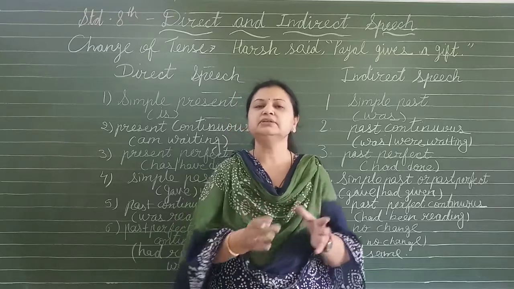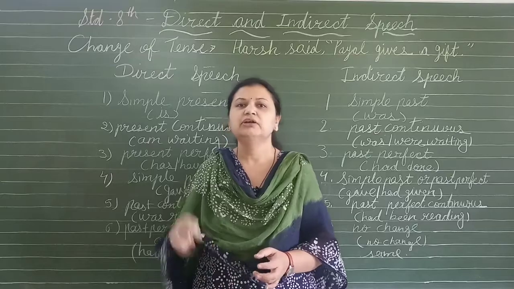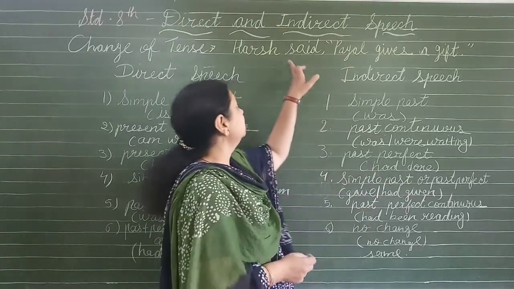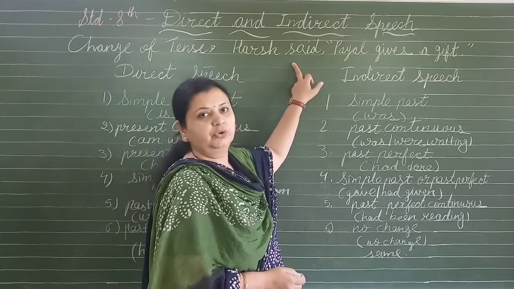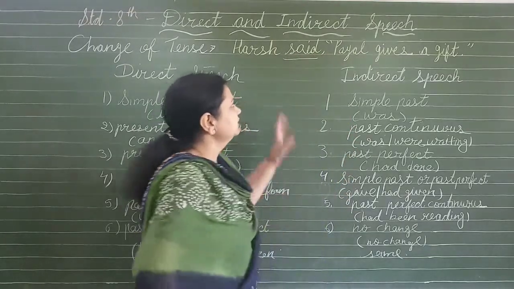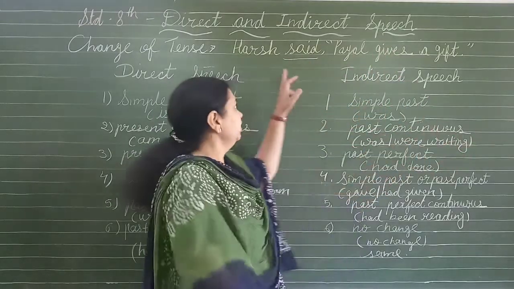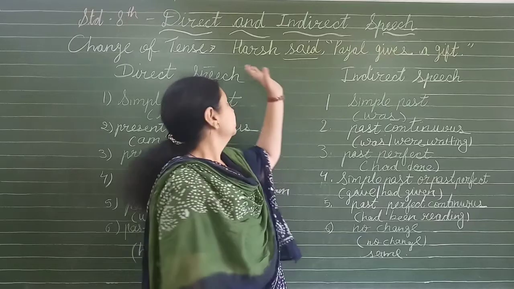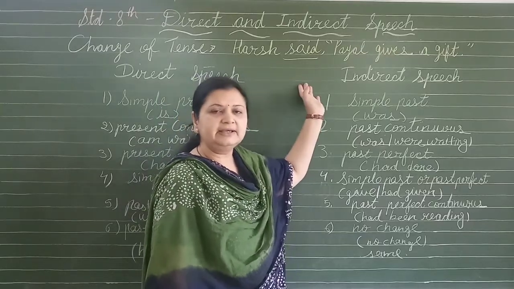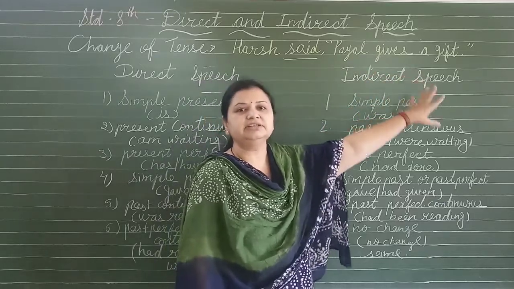So the reported speech verb will be back shifted when there is a past tense given in the example. Okay, if in the sentence there is a past tense, then the verb will be changed. But if it is like he says, he will say, then no back shift will happen in the sentence.